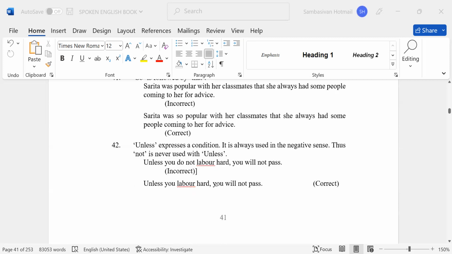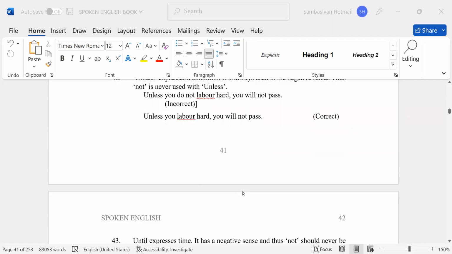Correct. Unless expresses a condition, it is always used in the negative sense. Thus, not is never used with unless. Unless you do not labor hard, you will not pass. Incorrect. Unless you labor hard, you will not pass.